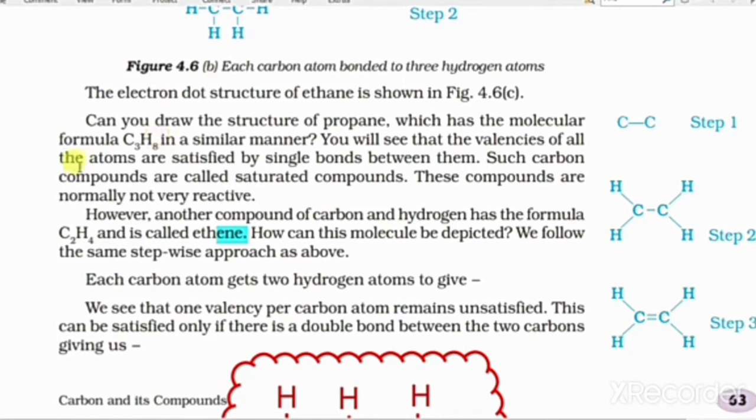Because of that, ethane is eth plus ane, where there is a single bond between the atoms. Ethene is eth plus ene, where there is a double bond between the hydrocarbon chain. Ethyne is eth plus yne, where there is a triple bond between the atoms.